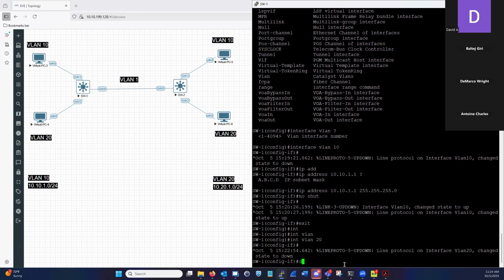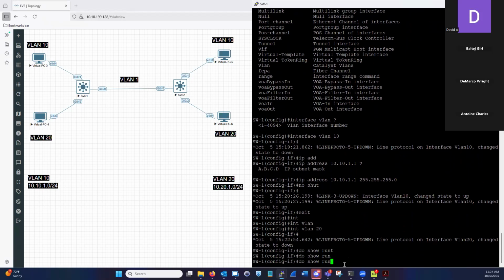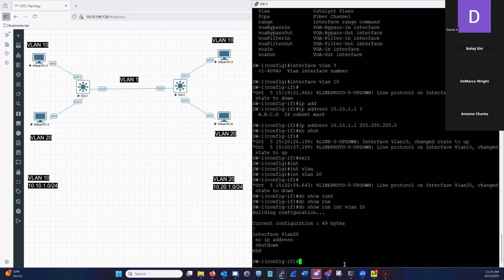Let's do a do show run interface VLAN 20. So like I warned you guys, like I told you guys, it's a network security feature. Typically on switches, you guys would even see this on the Cisco 9Ks, the 4Ks, and the 6Ks.